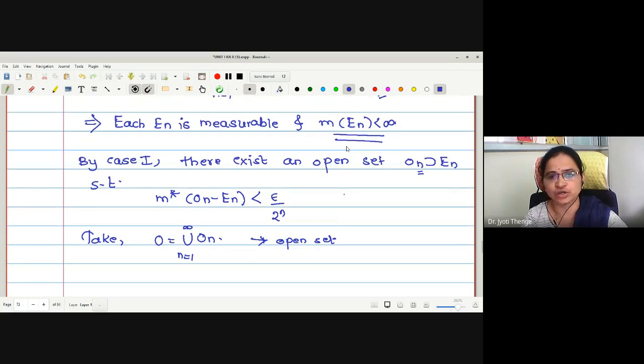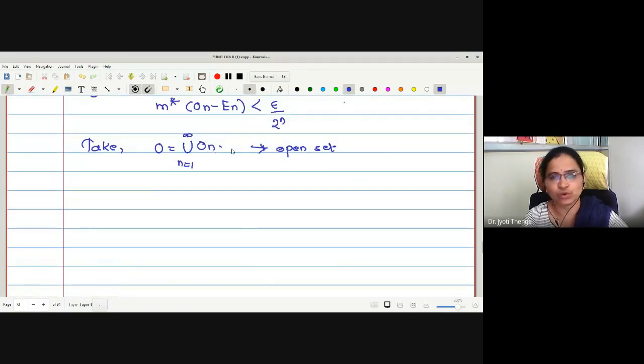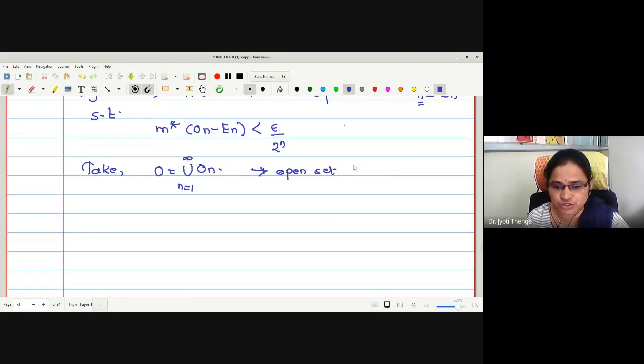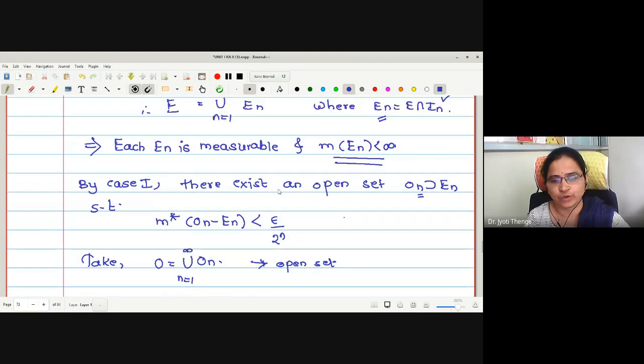Now, making use of this relation, we will find the relation between O and E. E is the union of En, and O is the union of On. The relation between On and En: as En is contained in On, the union of En is also contained in the union of On. Therefore, E is also contained in O. I hope it is very clear to everyone.